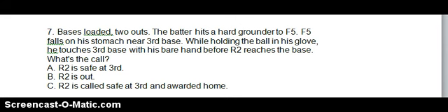Now, because this is a force play, we refer to this as something we spoke about in class called electricity. On a force play, as long as the fielder has possession, which we know is in his bare hand or his glove, if any part of him touches the base, the runner is out. However, if it was a tag, he'd need to tag the runner with the ball, the glove, or the ball-glove combination in order for the out to be recorded. So again, the correct answer here for number 7 is B.